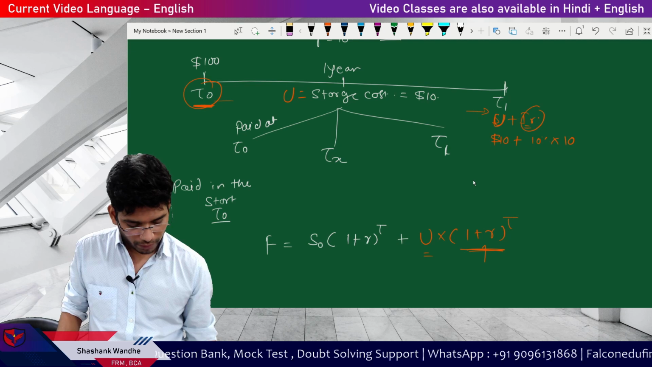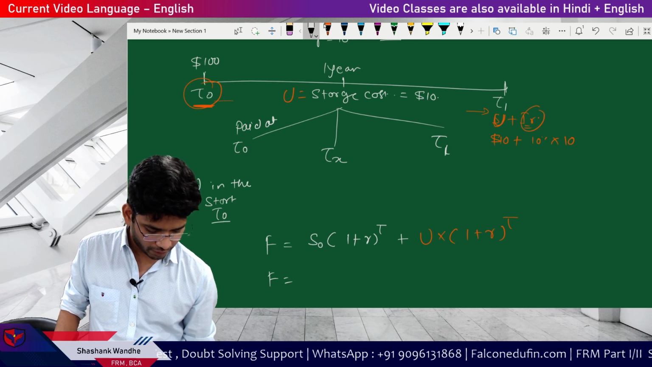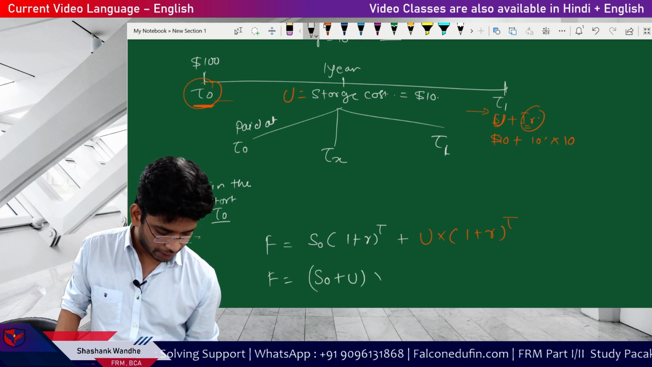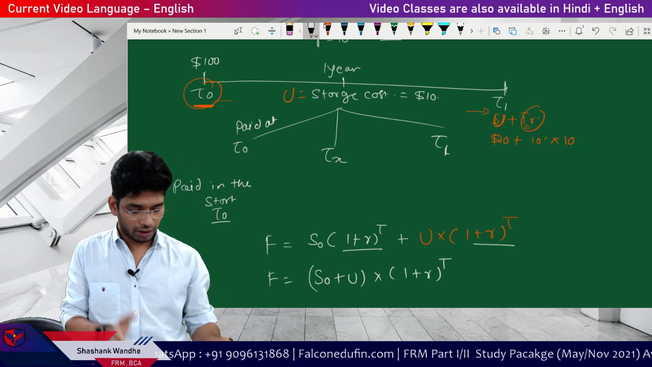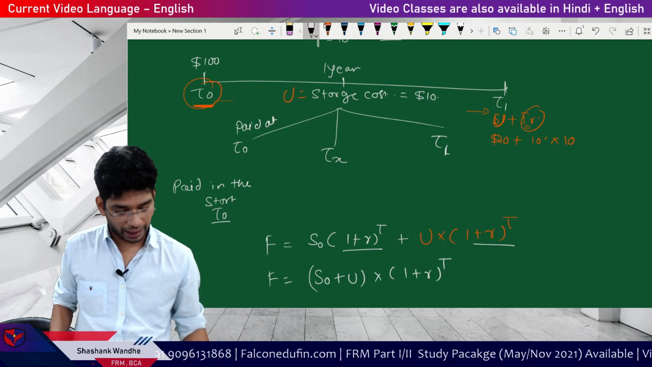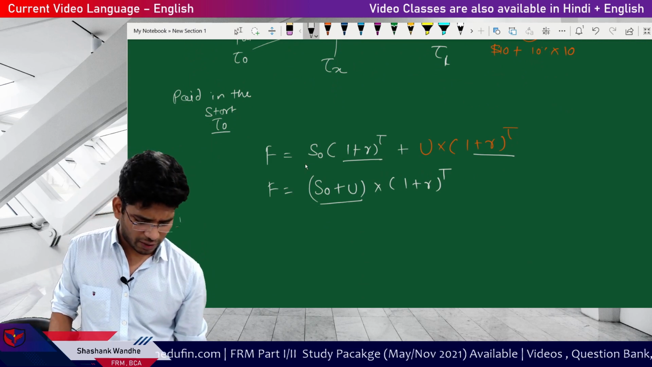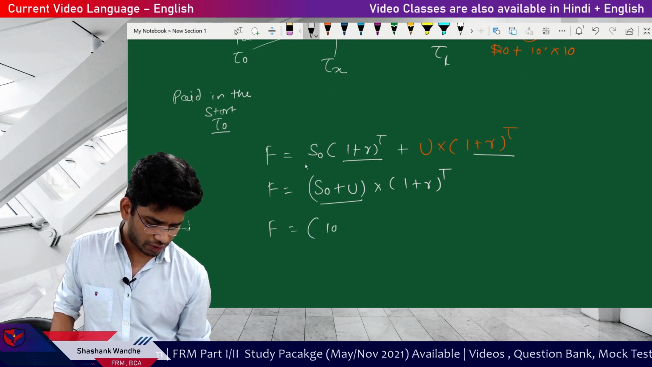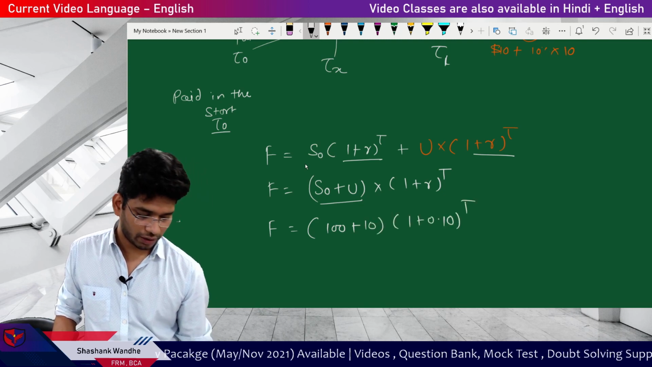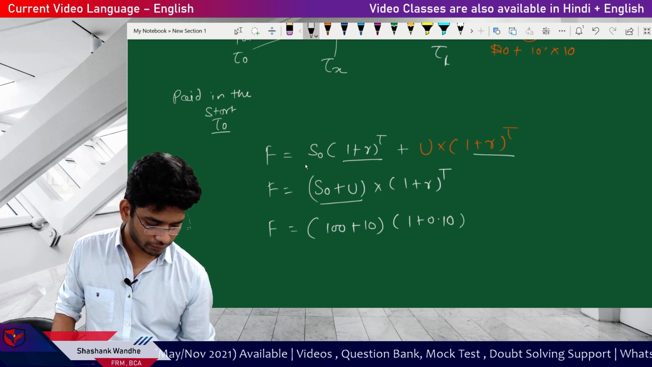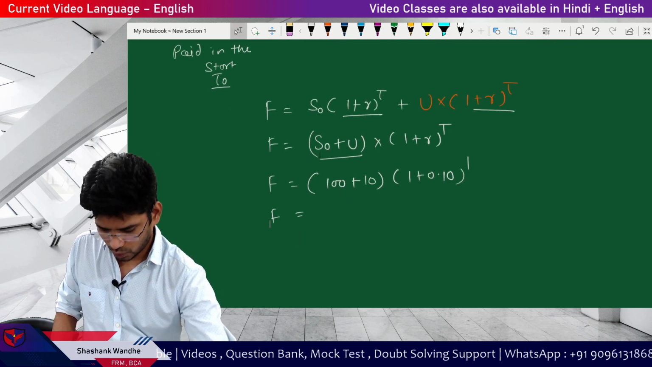So we can change this formula into a slightly better looking formula. F is equal to S0 plus u, multiplied by 1 plus r to the power t. So 1 plus r is common, and S0 plus u is in the bracket. That's it, very simple. Now I'll put the values. I know you are smart enough to do the calculation. So 100 plus 10 and then 1 plus 0.10 to the power t, which is 1. Do the calculation, solve the answer. You will get the answer 121.